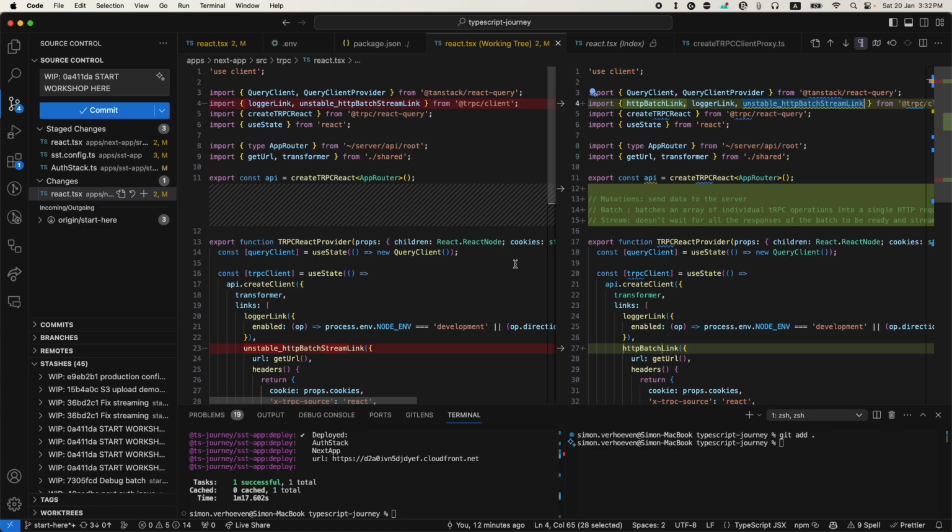But if you are interested in seeing that implementation, then let me know, and I can maybe provide a video or at least a Git gist or something to show how you can get this unstable batch stream link working as well.